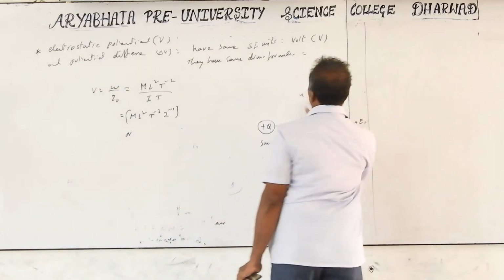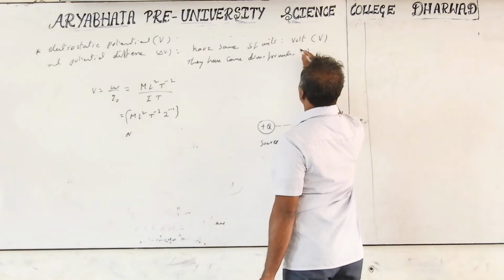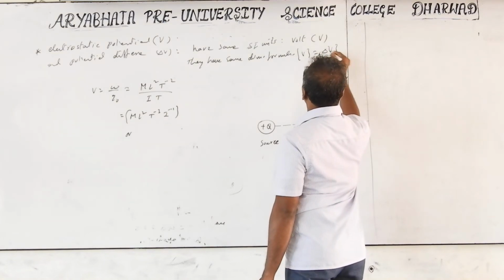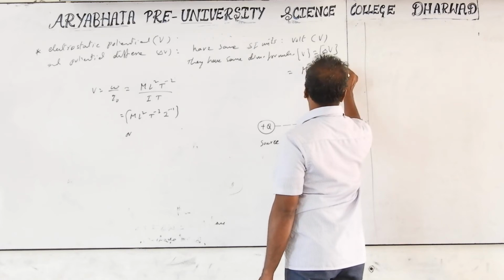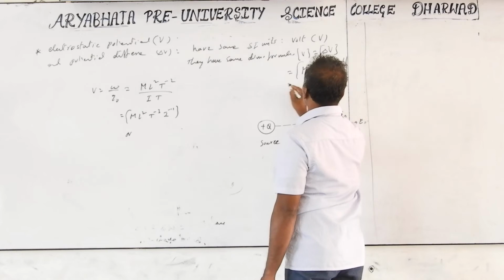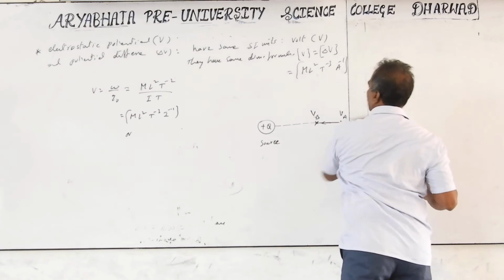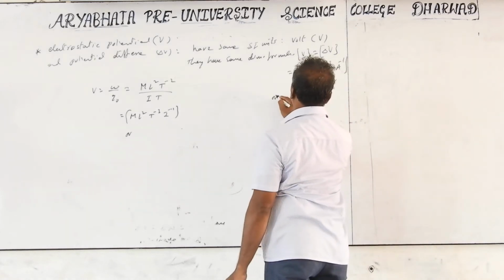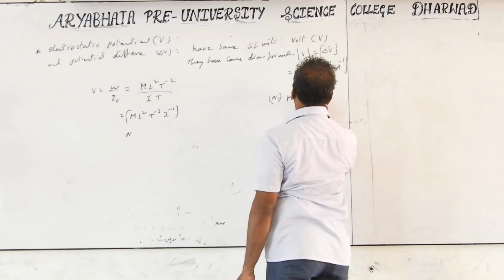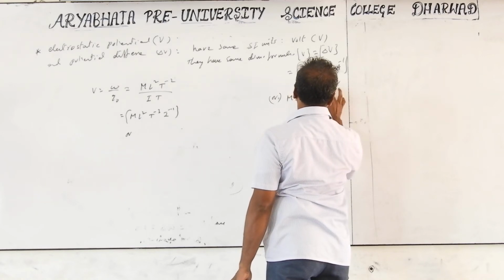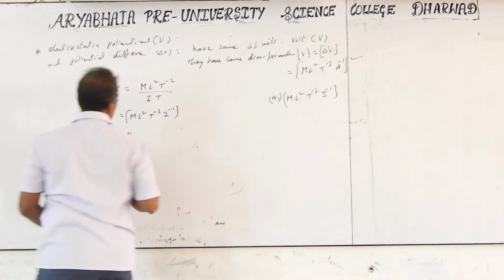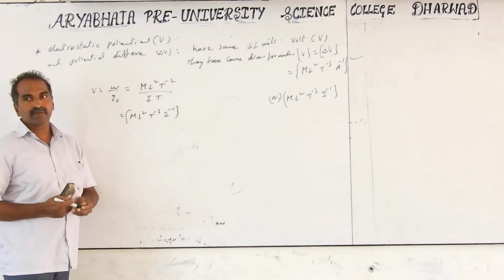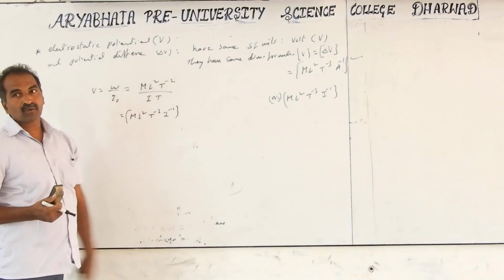So I write that the dimension formula of V or potential difference delta V is equal to ML square T minus 3 A minus 1, or ML square T minus 3 I minus 1. Don't write both; prefer one. Both types of formulas are used in examinations, and this formula is important for a one mark question for PU theory exams.